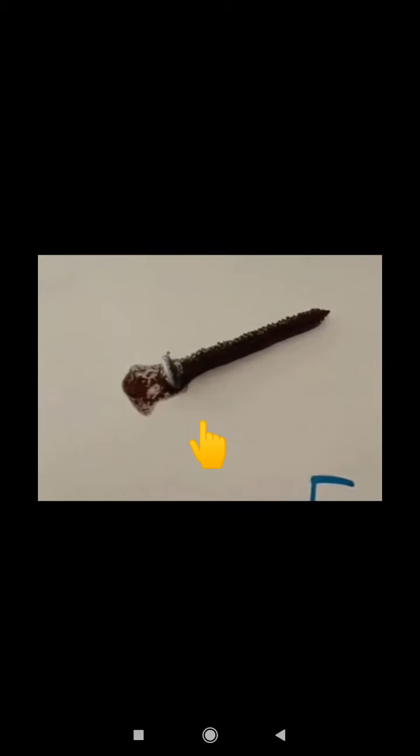This green color indicates the formation of iron sulfate and copper metal. Copper metal will get deposited over this iron nail, which will be brownish in color. You can see here the brown color deposition over the iron nail. It indicates that the chemical reaction is completed and the copper has been displaced by the iron, and finally the color of the solution turned green and a brown color layer formed on the iron nail.